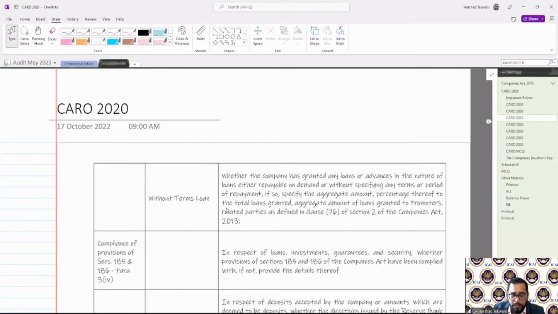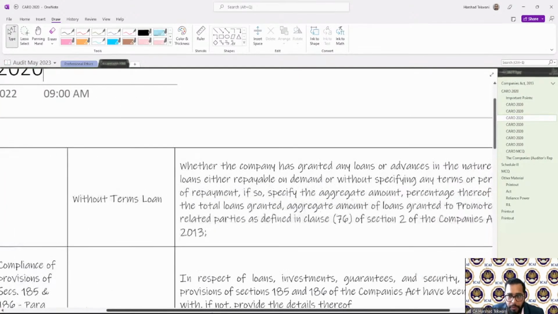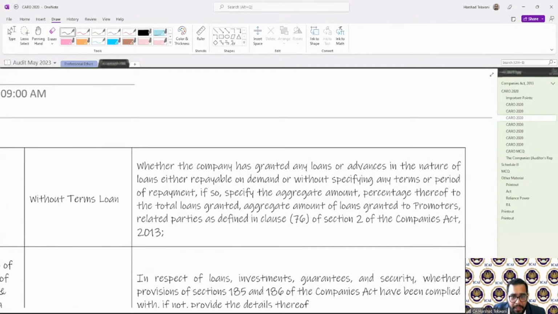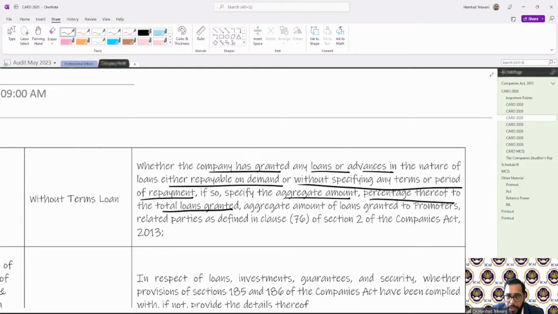Last, with respect to the loans, is loans without any terms. So whether the company has granted any loans or advances which is either repayable on demand or without specifying any term or period of repayment. If so, then aggregate amount and percentage to the total loans granted.